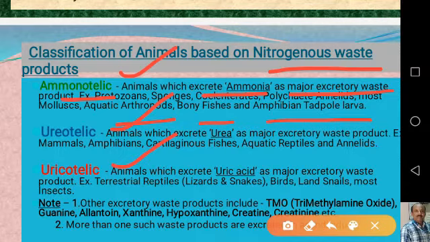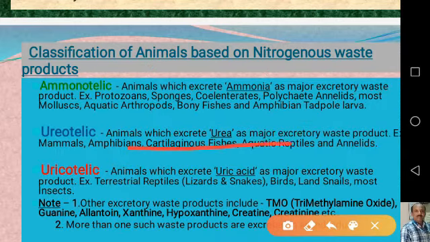Hence these organisms are collectively called ammonotelic animals, and the process of elimination of nitrogenous waste in the form of ammonia is called ammonotelism. Then coming to the ureotelic animals, the animals which excrete nitrogenous waste as urea as the major excretory waste product are called ureotelic.